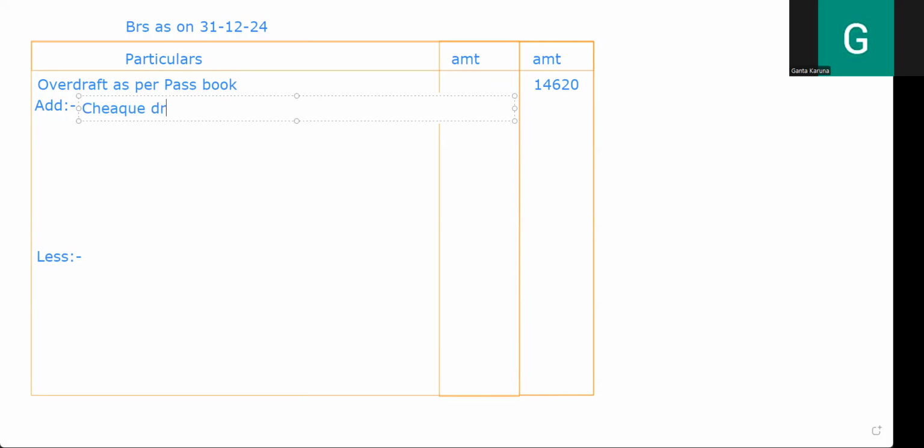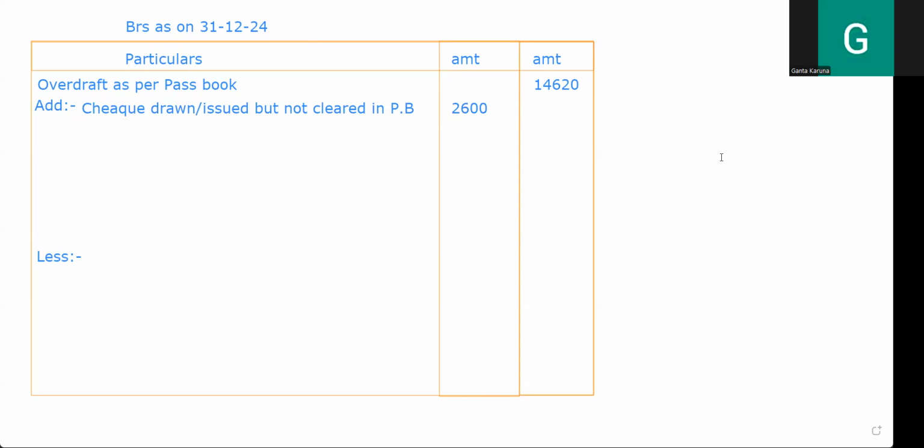Check drawn or issued but not cleared in passbook. So how much is the amount? It is not cleared in the passbook, 2,600. Is this fine? Is this clear for everyone?